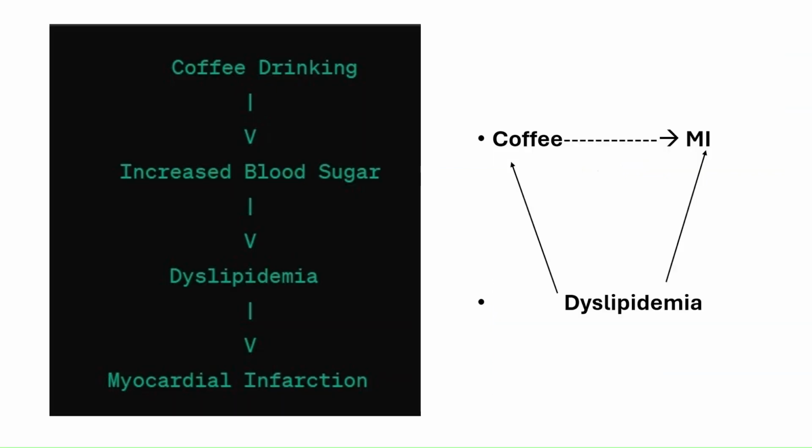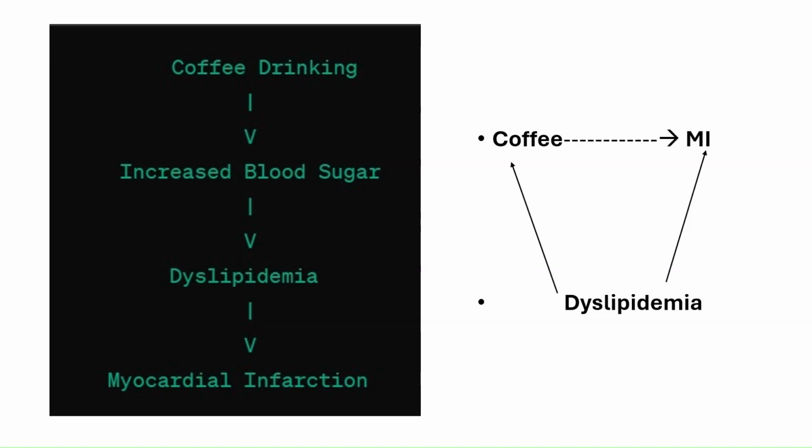Now let us try to understand what is causal pathway with an example. Coffee drinking may lead to increased blood sugars over a period of time. This in turn may cause dyslipidemia due to various metabolic pathways. And dyslipidemia may finally lead to myocardial infarction. A question arises here as to why this dyslipidemia cannot be a confounding factor.